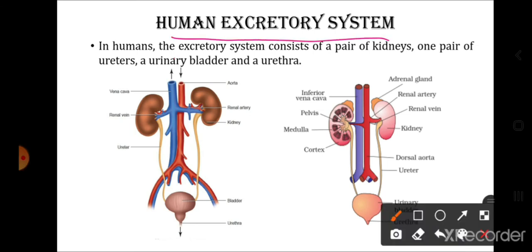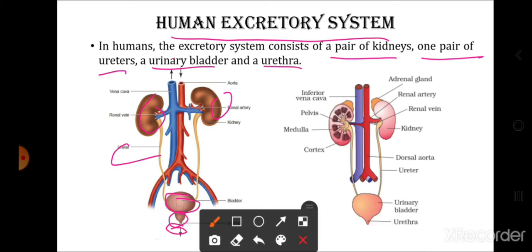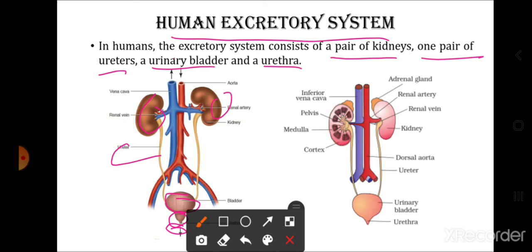So now let us begin with the human excretory system. In humans, the excretory system consists of a pair of kidneys, a pair of ureters, the urinary bladder and the urethra. So see students, here you can see these are the pair of kidneys. From the kidney arises a tubular structure called the ureter. This ureter empties the urine into the bladder. Now this bladder at the end will have the urethra, whose opening is called the urethral opening, and through this urethral opening the urine will be removed outside. See, this is the diagram mentioned in your book.